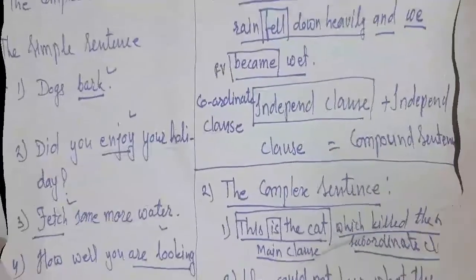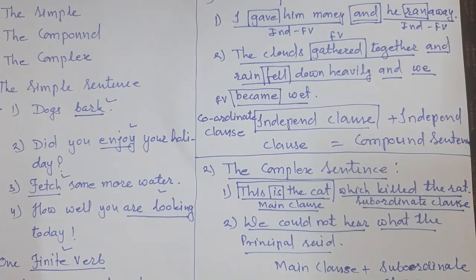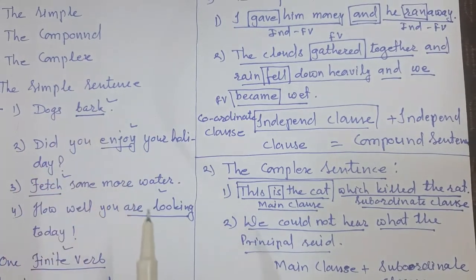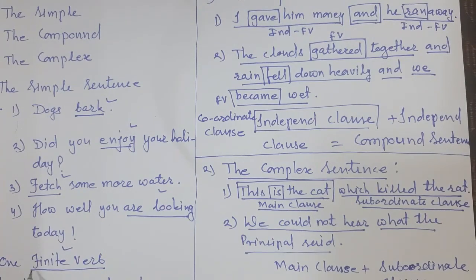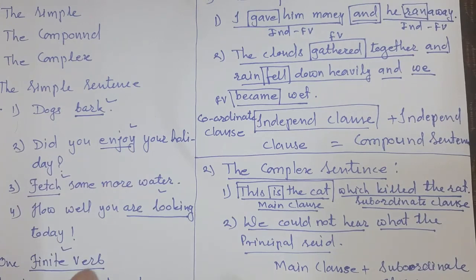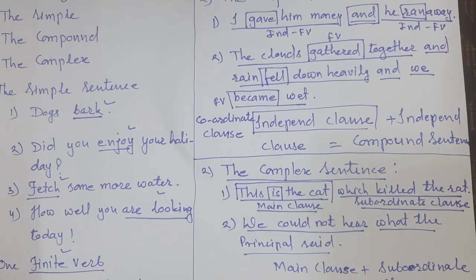Very good. So today what we have learned here, we have learned the simple sentence. In a simple sentence we just have one finite verb. Sometimes a simple sentence may be very lengthy, but we find only one finite verb in it. So a simple sentence may not be a short one; it can be a long sentence.